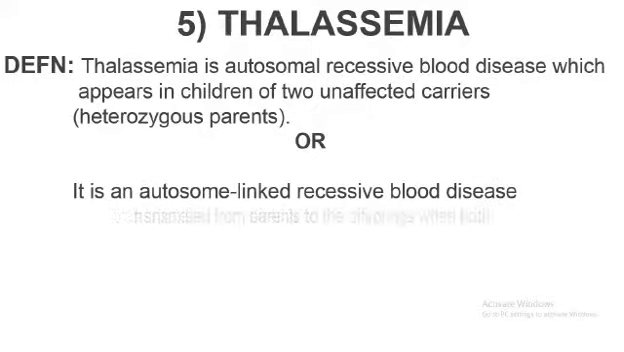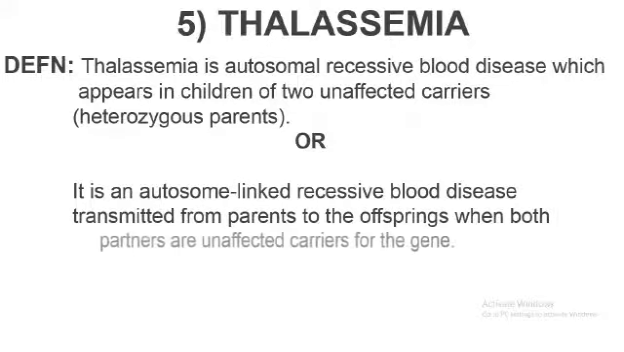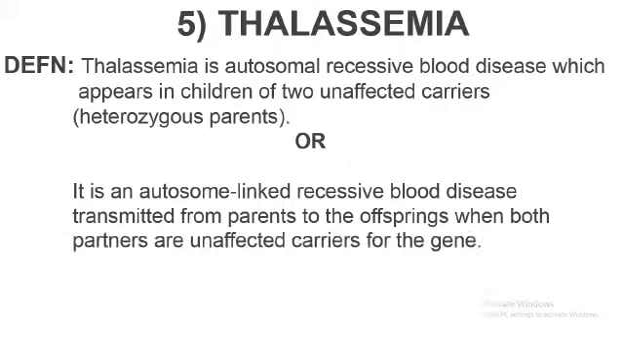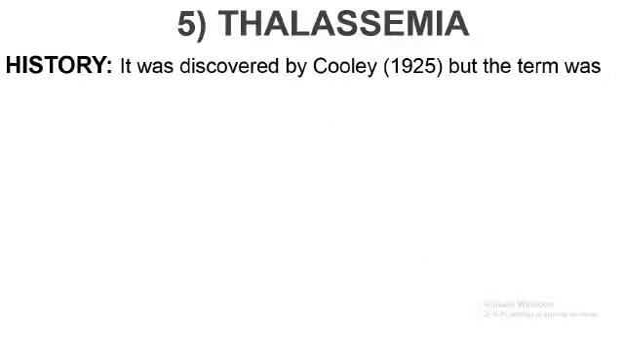It's an autosomal linked recessive blood disease transmitted from parents to the offspring when both the parents are unaffected carriers for the gene. That's what I told you. Phenotypically, parents don't have this disorder, but they have one gene present in them in recessive form. So if both the parents are carriers and they have children, the chances of children getting thalassemia are more common. So now let us come to the history of thalassemia.